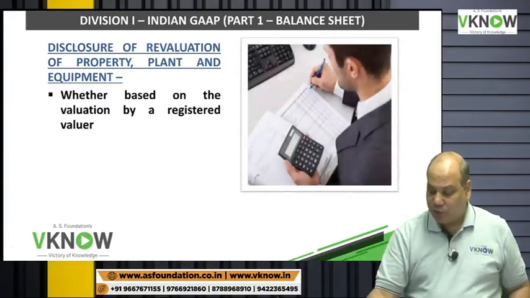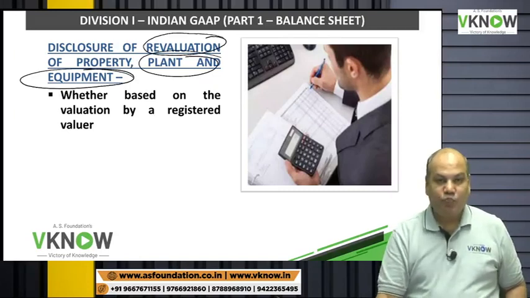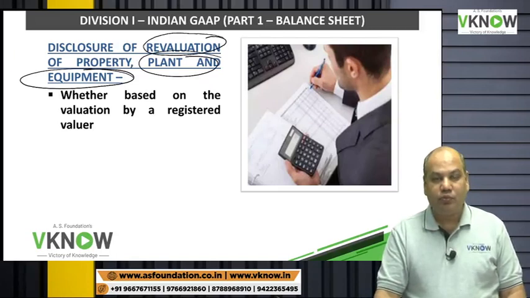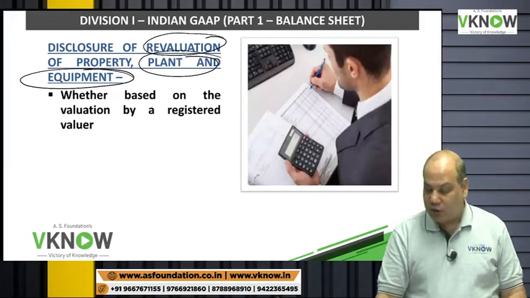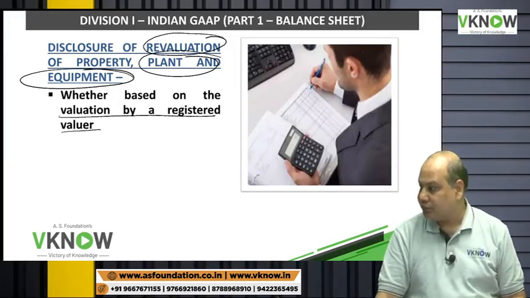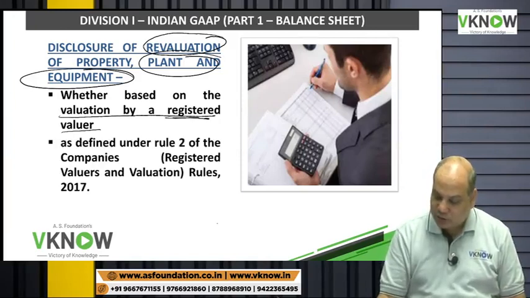In case you have revalued PPE, the requirement of disclosure is whether the revaluation was done by a registered valuer. Who is a registered valuer?